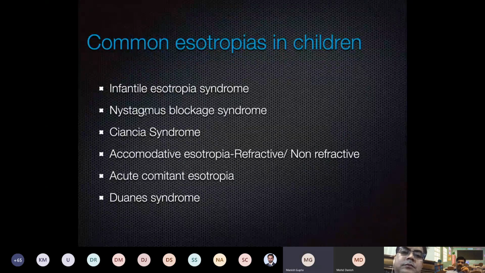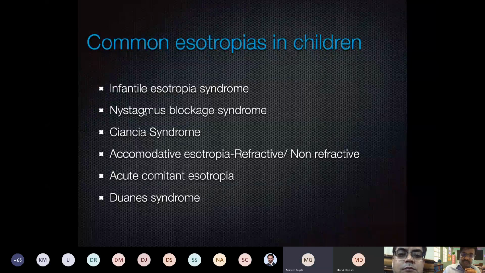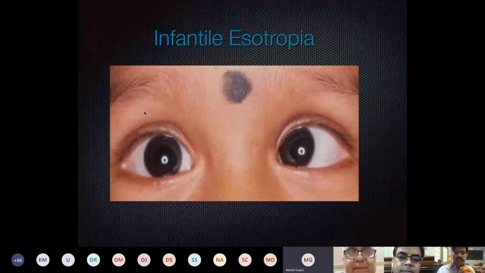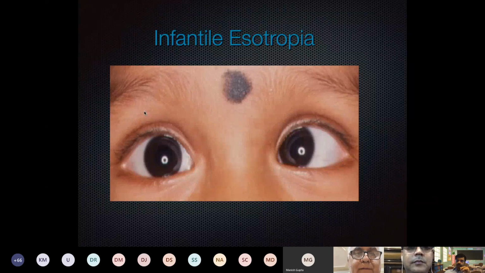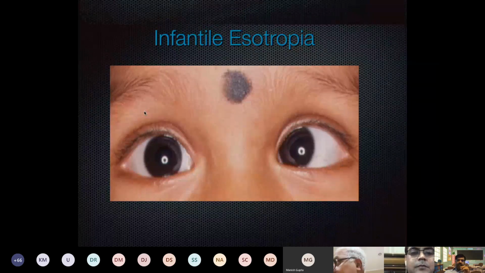So common esotropia: the commonest is the infantile esotropia syndrome. Then other types may be nystagmus blockade syndrome, the Ciancia syndrome, accommodative and refractive and non-refractive, acute comitant esotropia, and Duane syndrome. Some of them are differential diagnoses of infantile esotropia. So let us come to the most important and most common type of esotropia in children, that is the infantile esotropia.